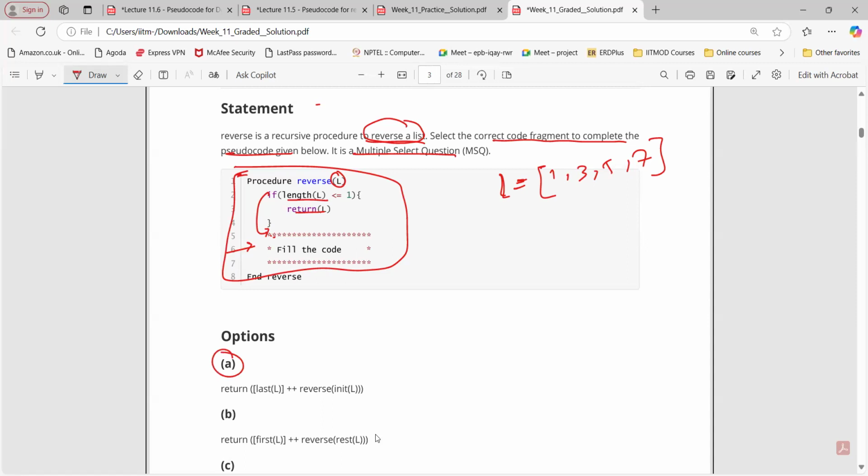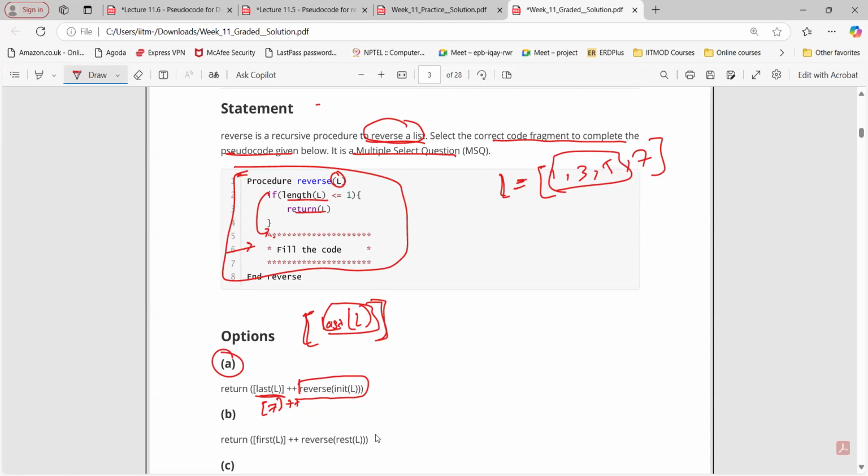So if it's not true, then what we are going to do? Let's go with the first option. So what we are doing? Return. So this, you can see list is there, right? So this is what? Last of L, and this is list. So last of L is element, and this will be a list. What is last of L here? 7, right? So we are putting this 7 inside the list plus plus. Again, we are going to call this particular reverse procedure for init of L. Init of L means what? Except the last element here, like this.